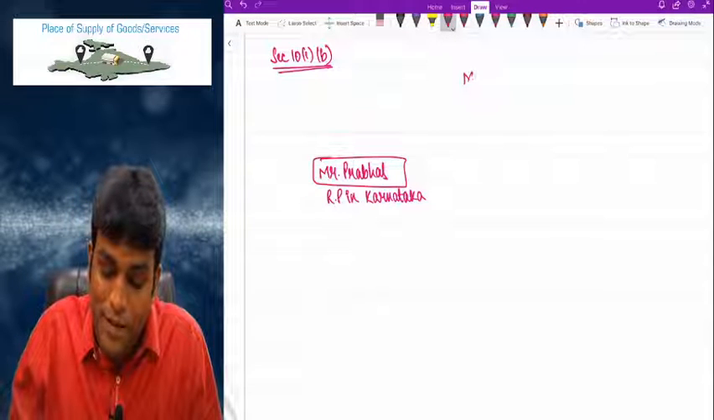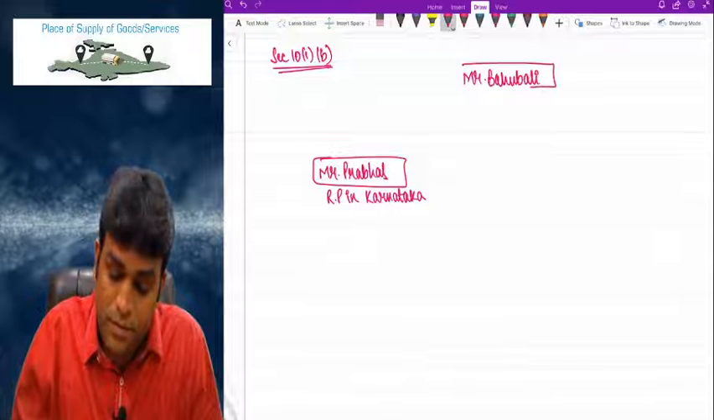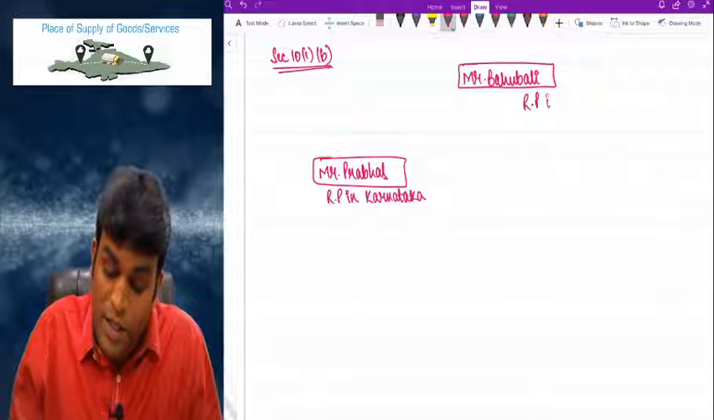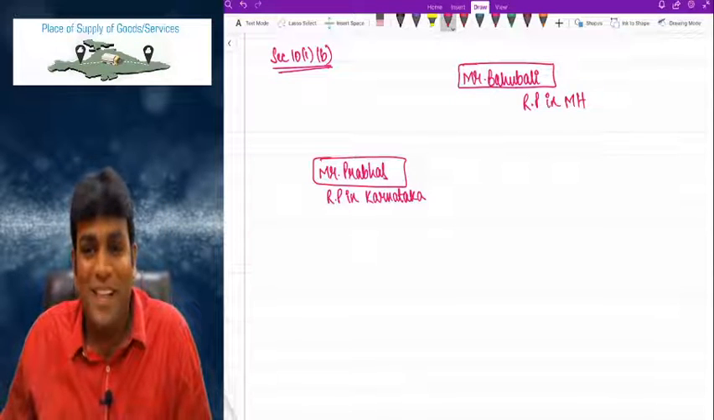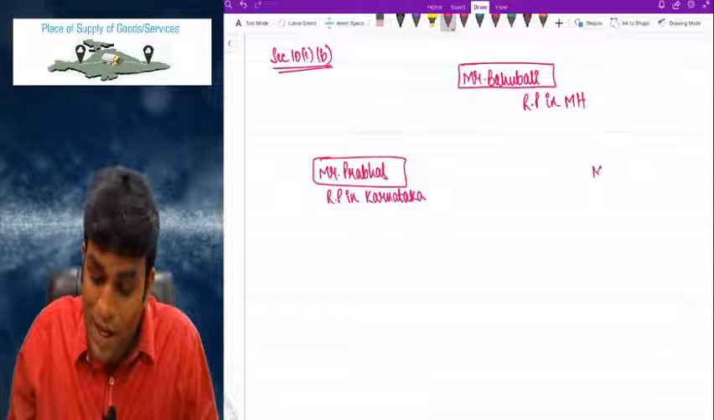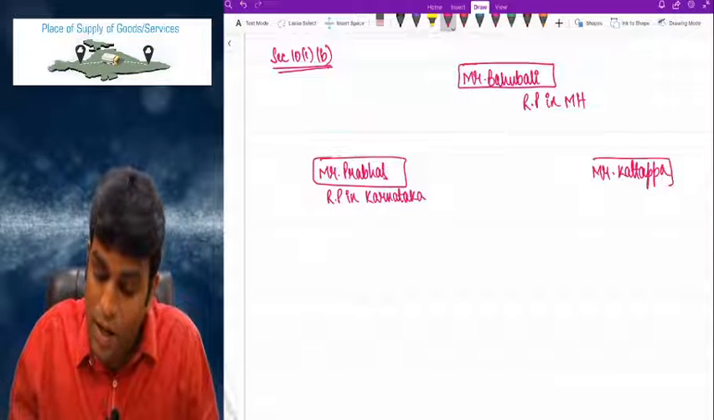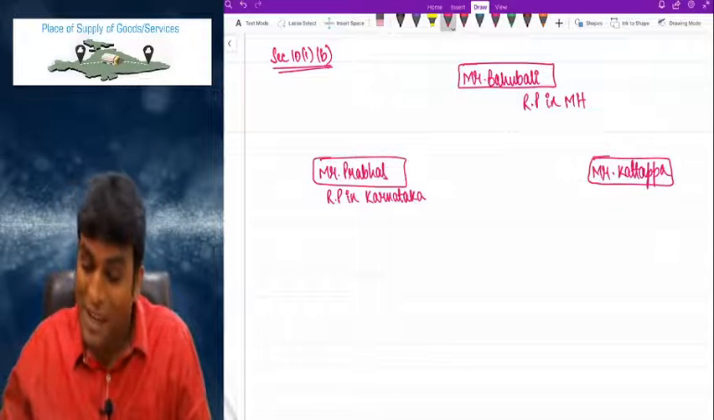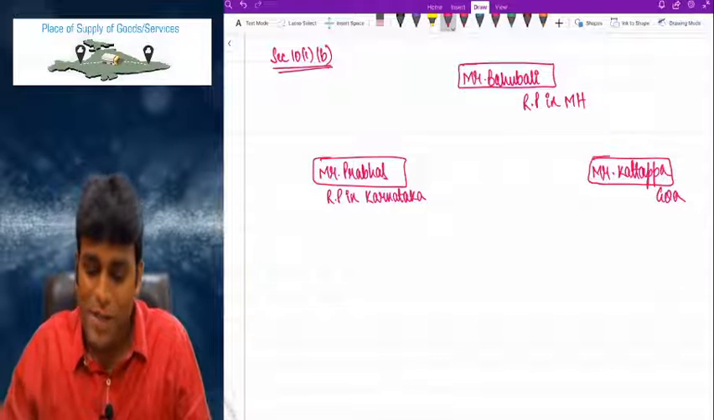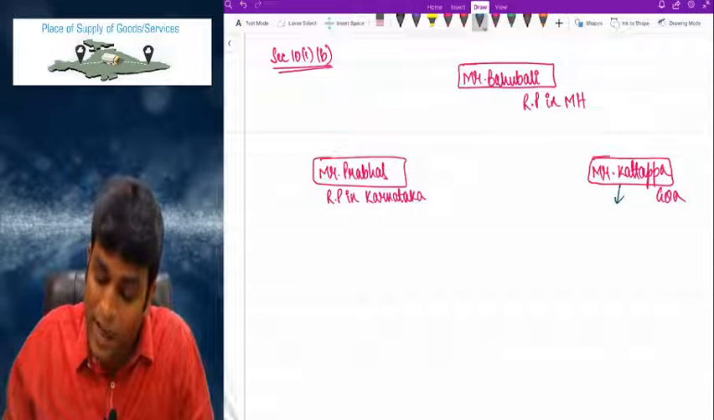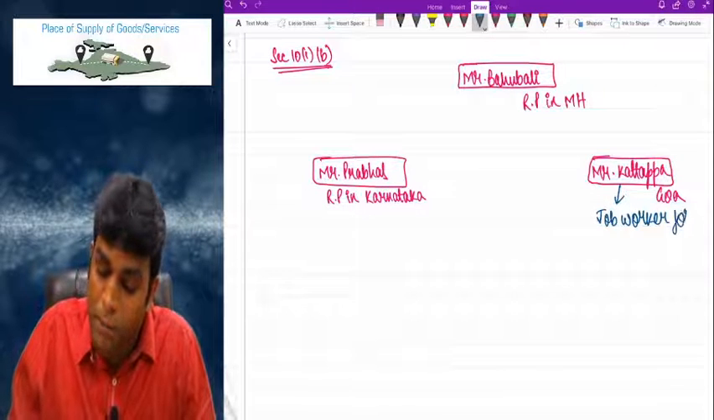And let's say there is one person called Mr. Bahubali, who is a registered person in Maharashtra. Where is he registered? Maharashtra. And now there is one person called Mr. Kattappa, and he is in Goa. Where is he, my dear friends? Goa. An interesting fact is that Kattappa is the job worker for Prabhas.